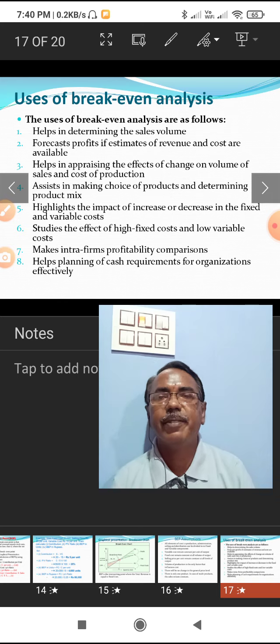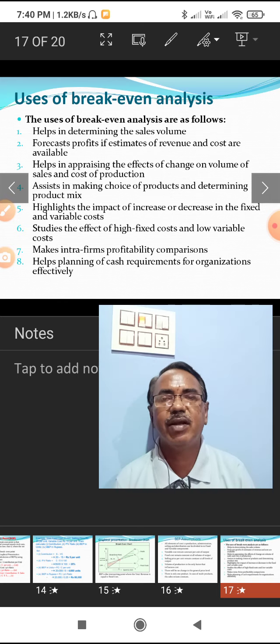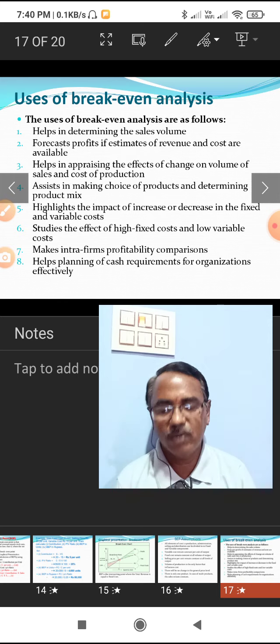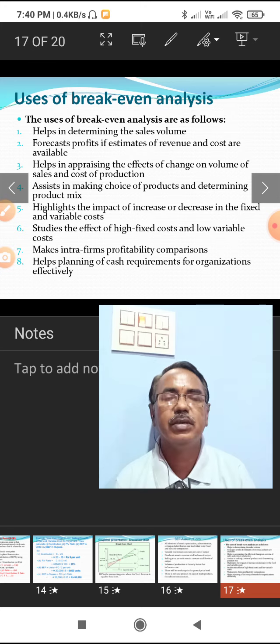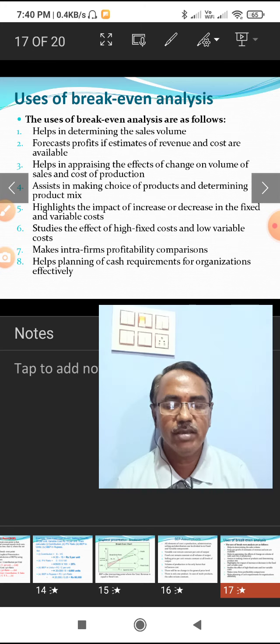Then the uses of break-even analysis. The uses are as follows. First, it helps in determining the sales volume. How much quantity is to be sold to meet at least the total cost can be determined.